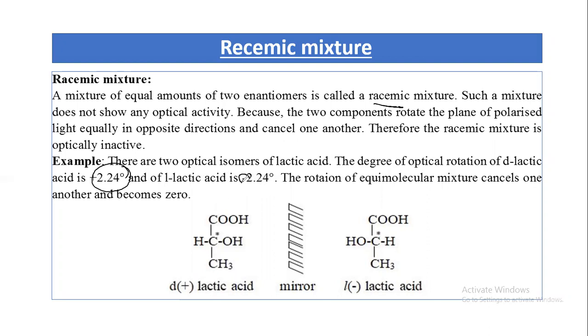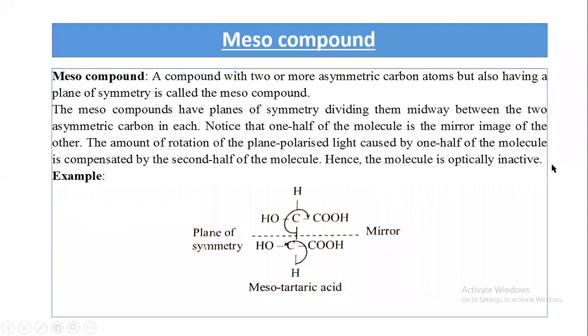Here minus stands for rotation in the anti-clockwise direction. The rotations of an equimolar mixture of enantiomers cancel one another and become 0. As a result, a racemic mixture is optically inactive.